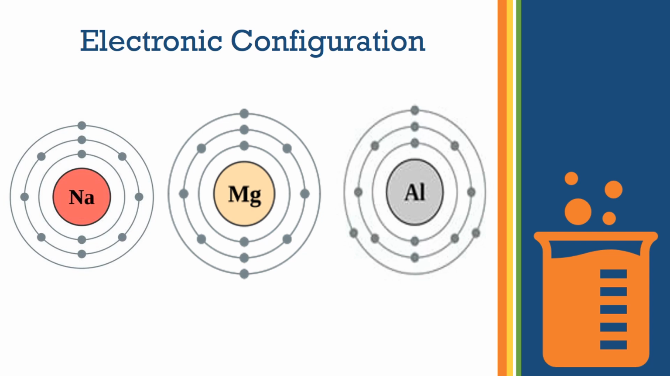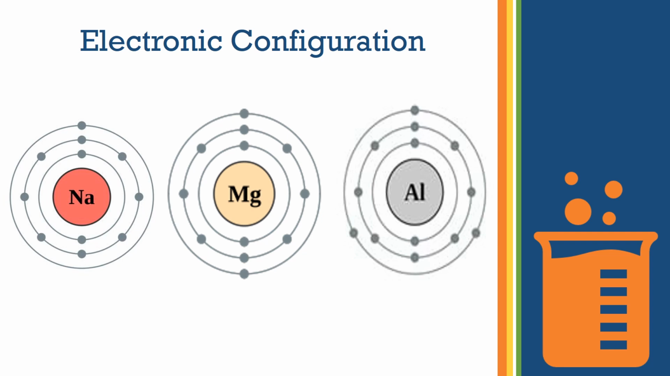Here, you should note that metals normally show the presence of up to 3 electrons in the outermost shell. For example, here sodium, denoted as Na, has 1 electron in the outermost shell. Magnesium, denoted as Mg, has 2 electrons in the outermost shell. And aluminium, denoted as Al, has 3 electrons in the outermost shell. So normally it is seen that metals carry up to 3 electrons in the outermost shell.